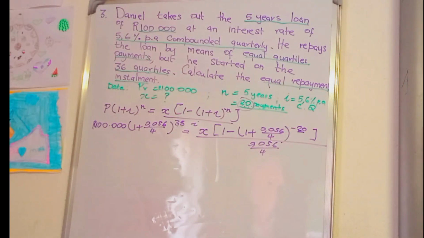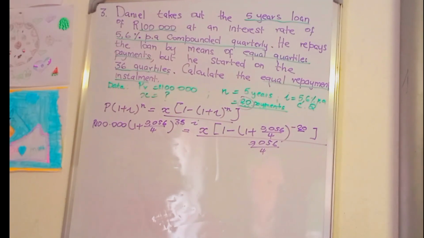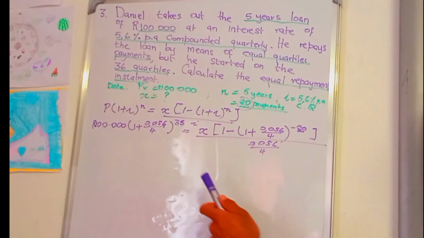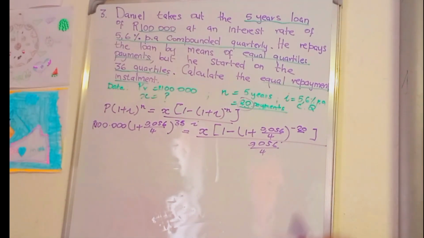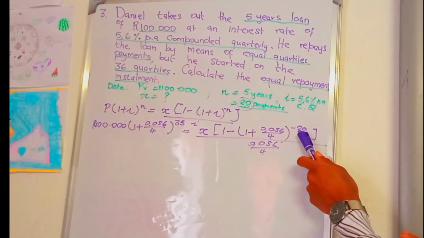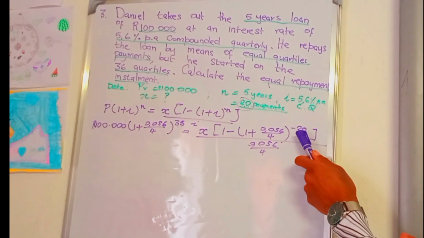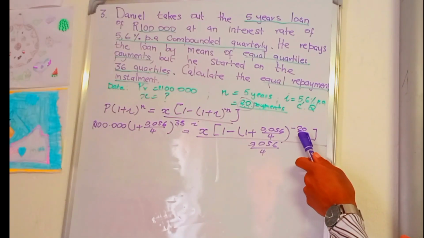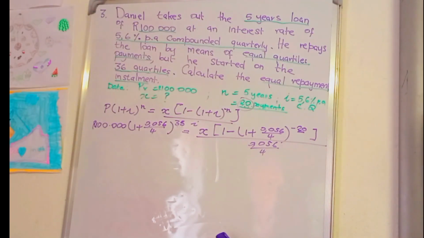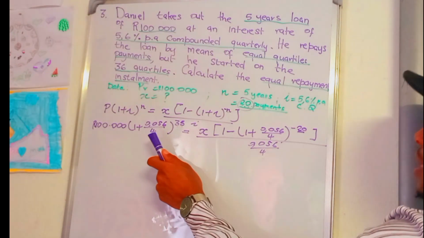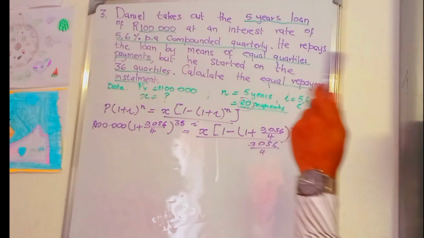I normally say that if someone misses payments, those payments overlap the period. The number of payments remains the same. You don't change the number of payments and don't subtract the payments that are left. The only thing that accumulates is the loan.